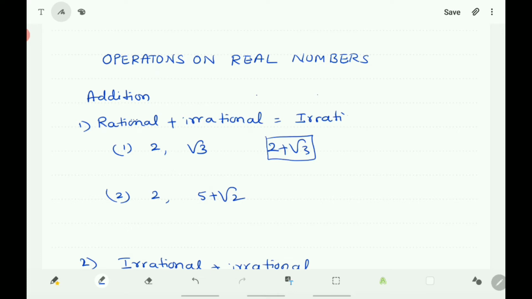Here you take the sum of 2 and 5 plus root 2, that is 2 plus 5 plus root 2. You can add these two: 2 plus 5 becomes 7 plus root 2, that is irrational only. 7 plus root 2 is also irrational only. Therefore you can conclude that rational plus irrational is equal to irrational only.